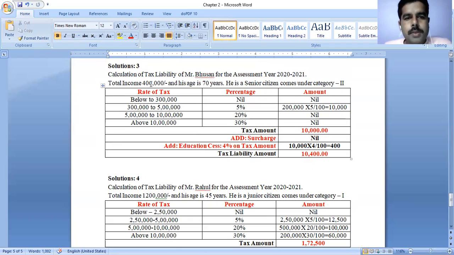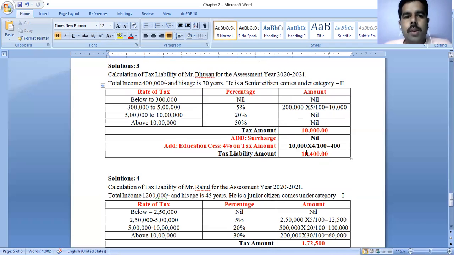Here Bhushan's total income is 4 lakhs only. So we need to consider here 2 lakhs. 2 lakhs into 5%, that is 10,000 only. His total income is 4 lakhs only, so no need to do the 20% and 30%. Then tax amount is 10,000 only. Add surcharge, nil. Then education cess 4% on tax amount, 10,000 into 4 by 100, that is 400. Finally the tax liability amount is 10,400, to be paid by Bhushan because he is a senior citizen. According to this problem we are doing the solution.